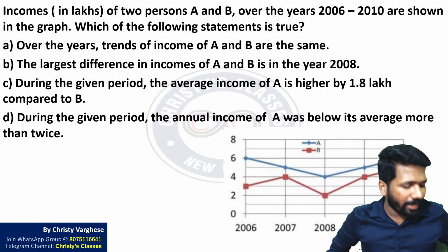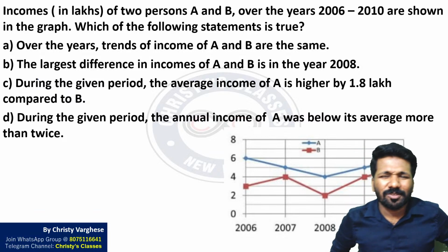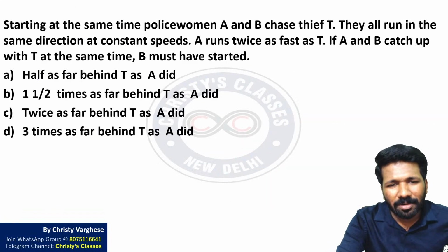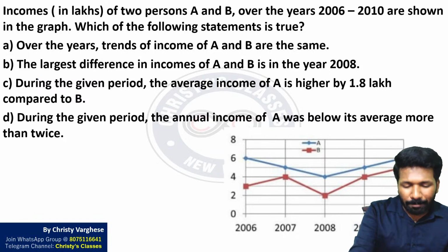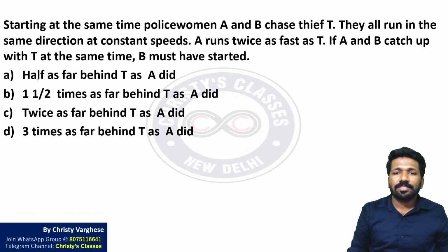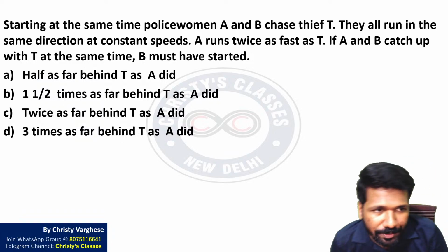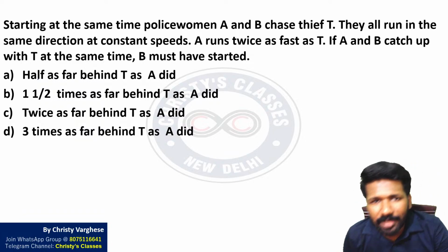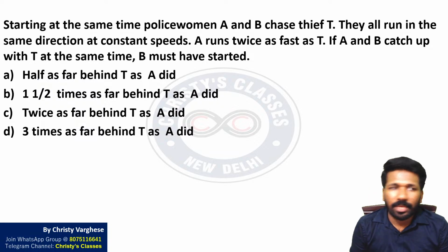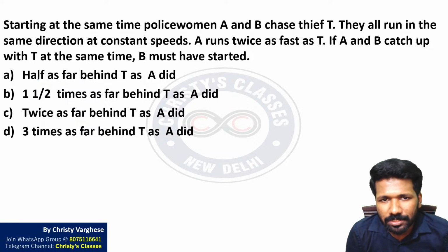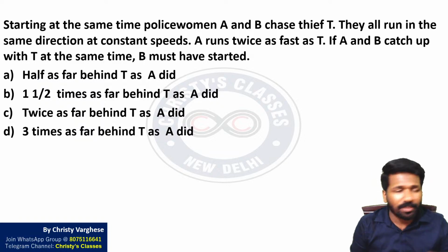So this was another data interpretation question. This was also a little time consuming but easy. Very fast I will explain this also, or I will come back to this question if time allows. We'll discuss this one, a speed distance time question. So starting at the same time, policewomen A and B chase thief T. They all run in the same direction at constant speeds. A runs twice as, yeah, all of you please try.